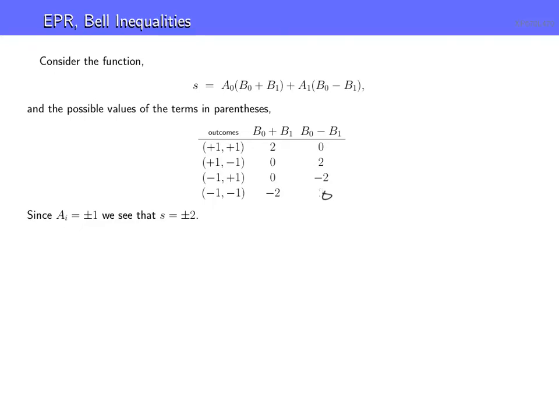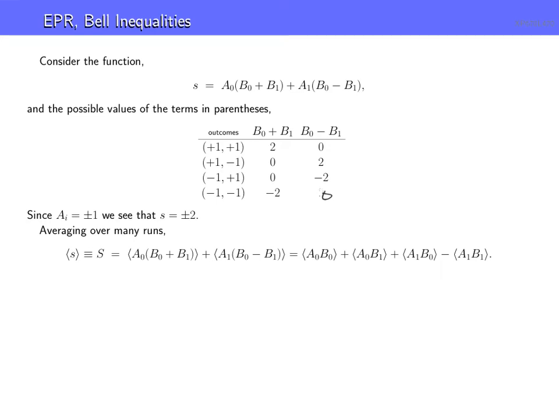But what we want to do is average over many runs. And so when we do that, we want to define capital S to be the average of, say, this one over many runs. And it's going to look as follows now. So when we do this average, remember, think of this as expectation. We want to write it out this way. So we're just taking the average value of these. And now we can distribute these through, I guess is the way to say it. And we get 4 terms. We get A0 B0, A0 B1, plus A1 B0, minus this last one, A1 B1. And this is the quantity that we're going to be interested in.